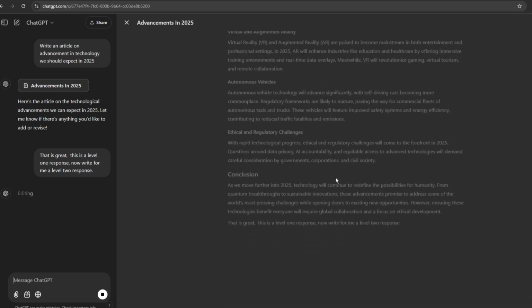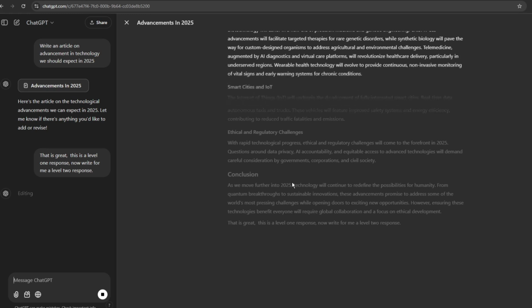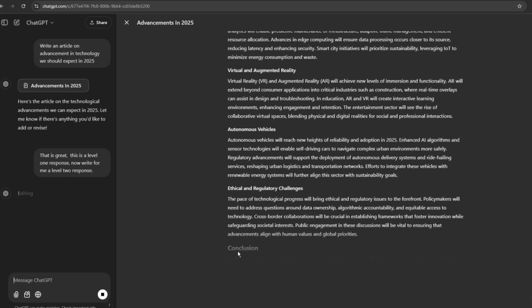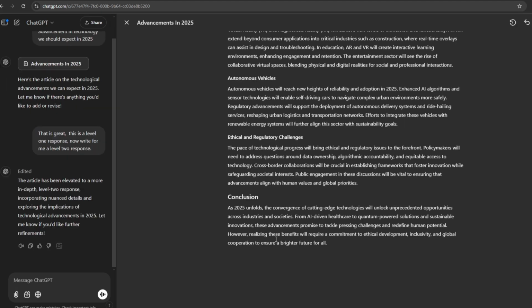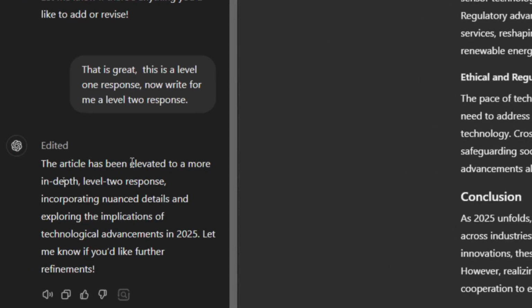So let's wait for the level 2 response and see. And here it is, almost completing. And here we go. Now just look at the response. The article has been elevated to a more in-depth level 2 response, incorporating nuanced details and exploring the implications of technological advancements in 2025.